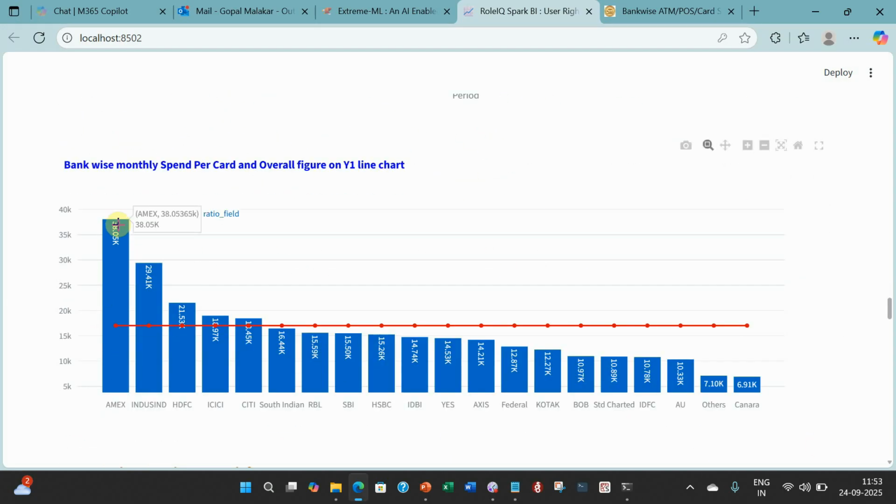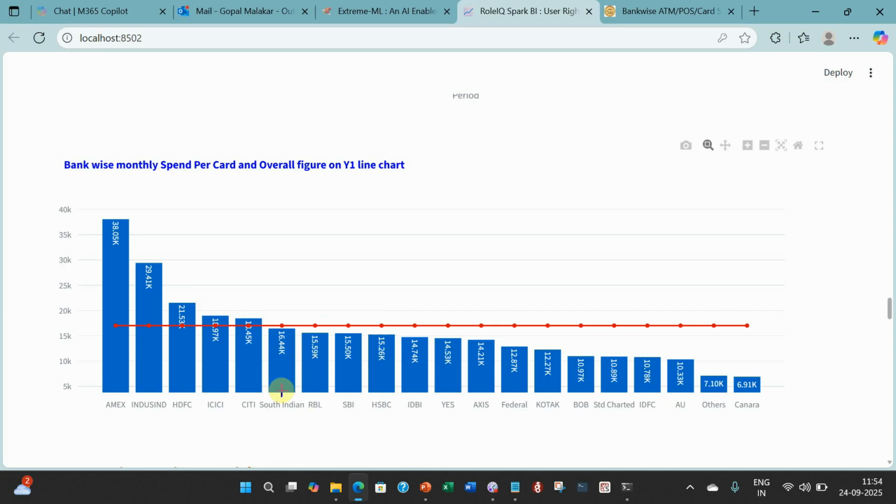You can see Amex is the max at 38,000, followed by IndusInd 29,000, HDFC, Axis, City, then South Indian. And from here, almost everybody is less than the industry average. These are the four or five which are more than the industry: Amex, IndusInd, HDFC, ICICI, City.